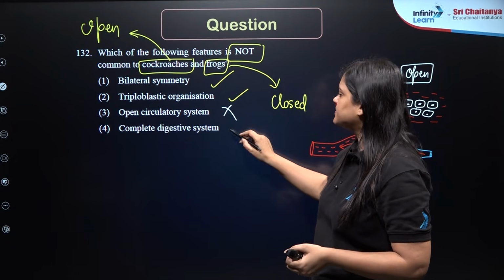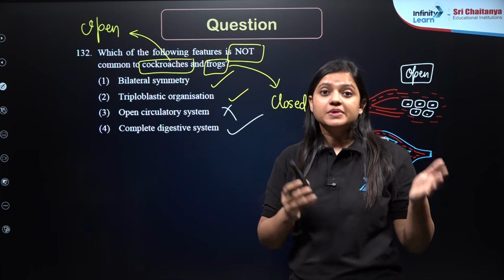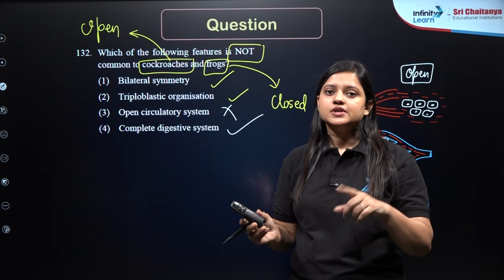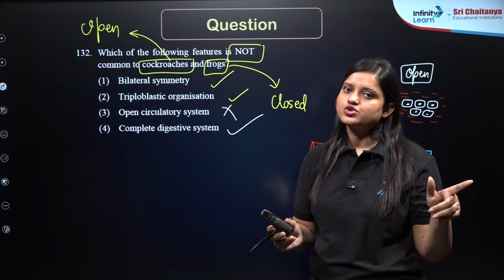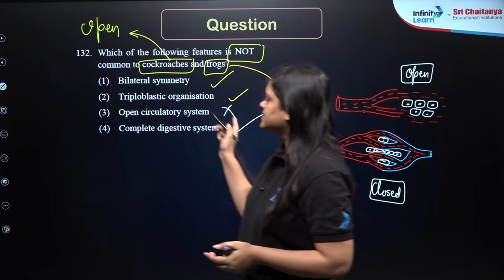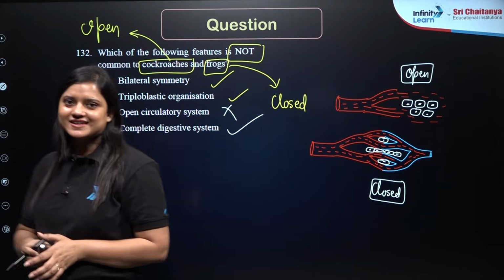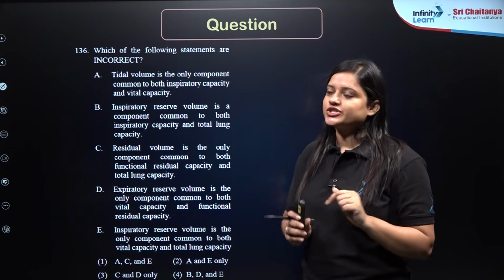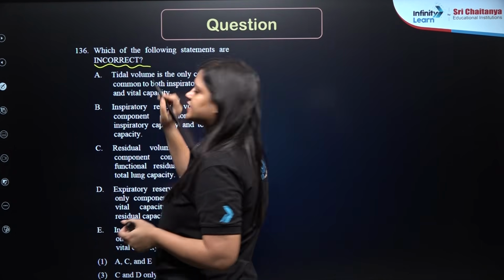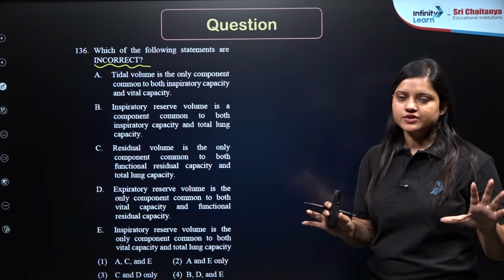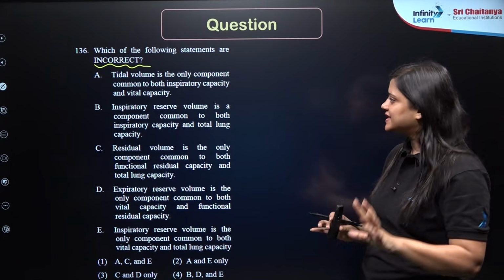Complete digestive system, yes, it is common in both. Complete digestive system means both mouth and anus will be present in the alimentary canal, and that is true for both. So we got our answer, it should be 3. Let's see the next question, question number 136. Which of the following statements are incorrect? Pay attention, this is a very interesting question. We need to find out the incorrect statement.